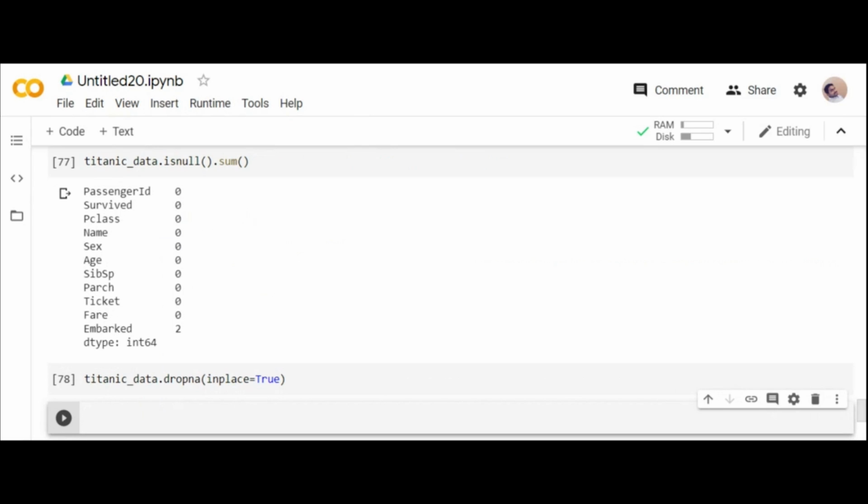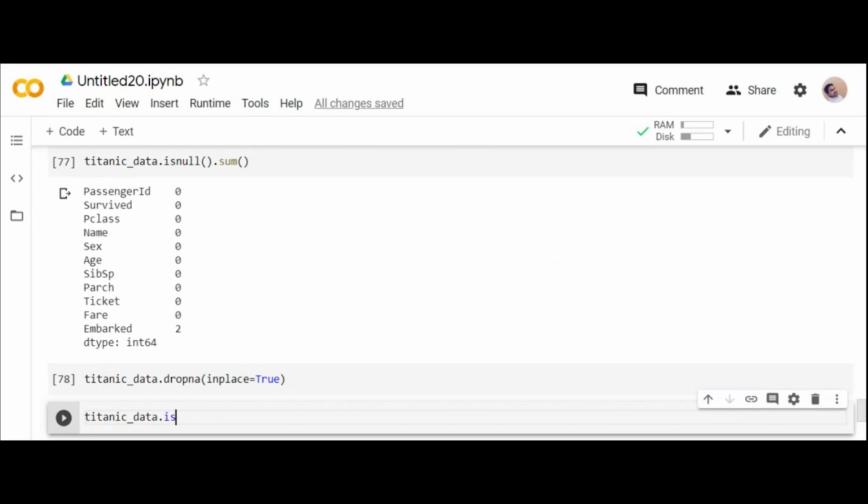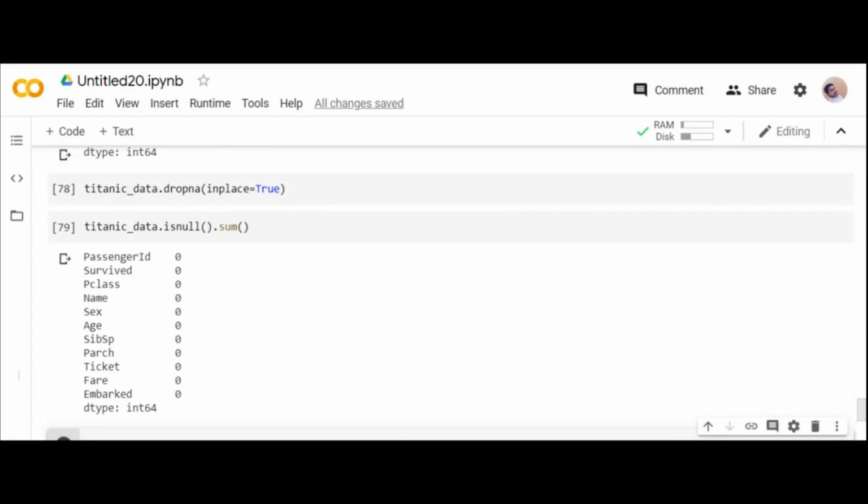Once it is dropped, you need to load the CSV file from the top and run again. Once it is dropped, you cannot get it again. You'll be getting a key error. If you want to get it again, you can run by reloading the file again. Now you can see every data is perfect. Every data is clean.